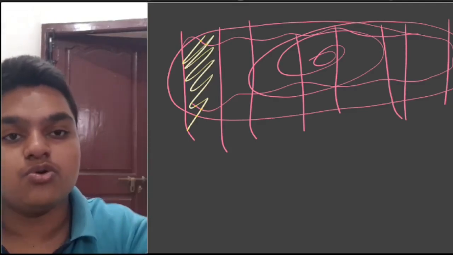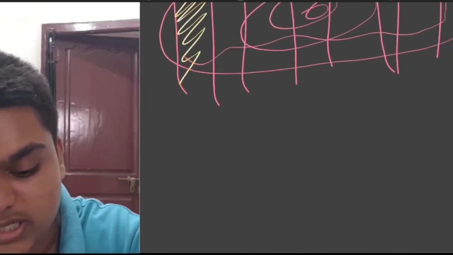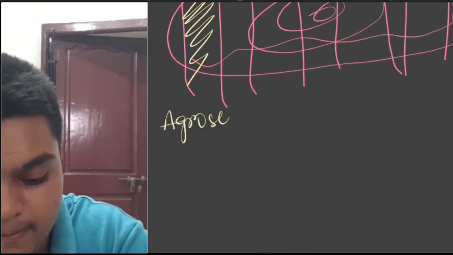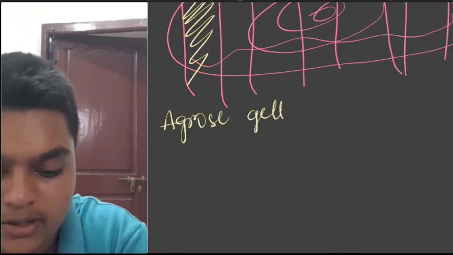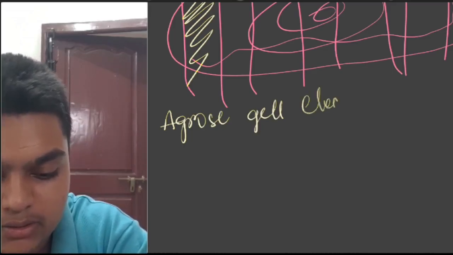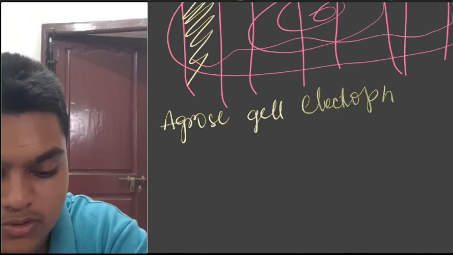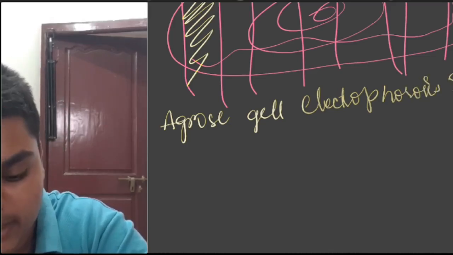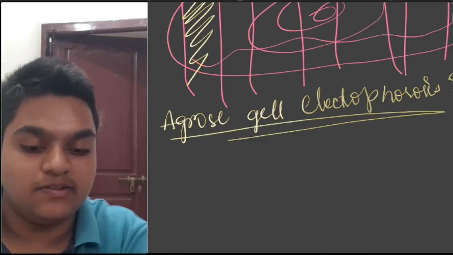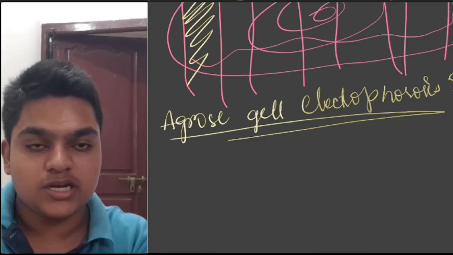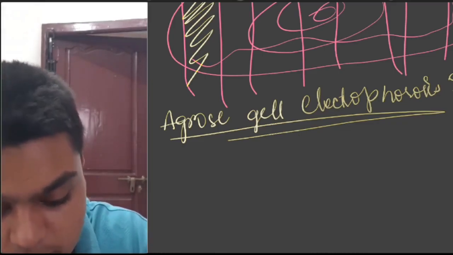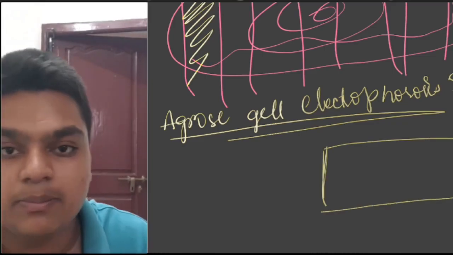Then you use gel electrophoresis, agarose gel electrophoresis. Using this technique, you can identify the fragment that is required for you. Actually, this agarose gel electrophoresis is similar to the electrolysis in your chemistry. See, there is a metal plate.